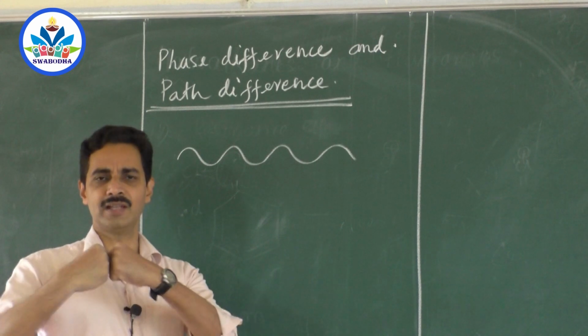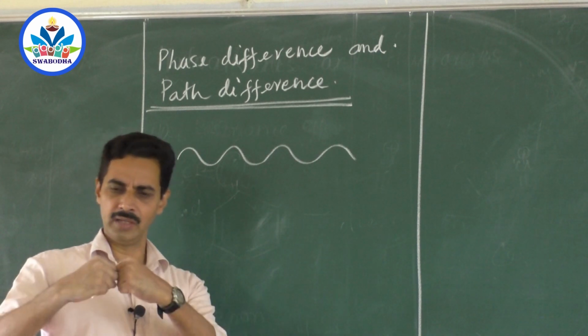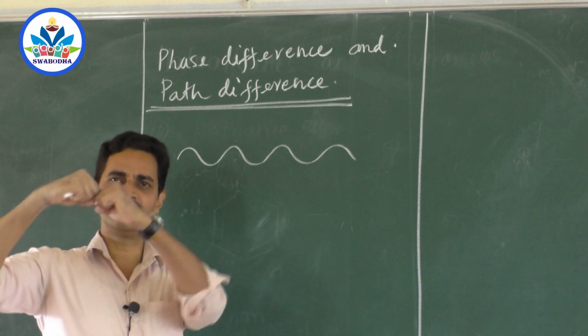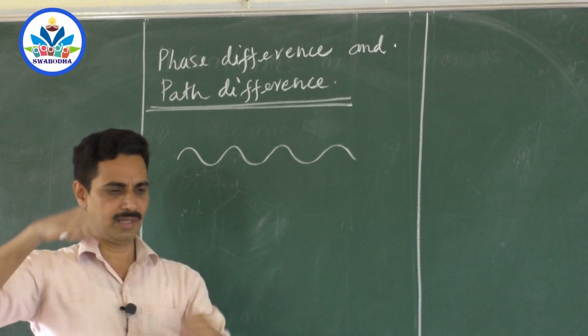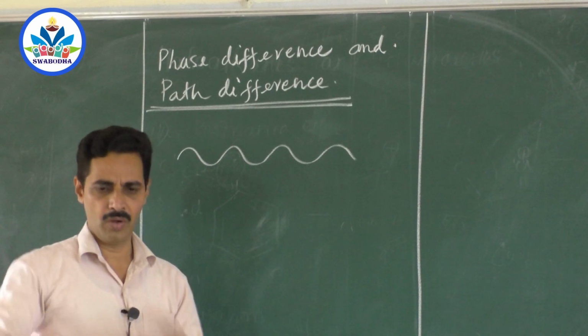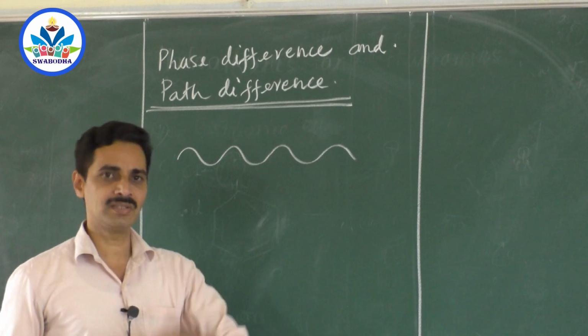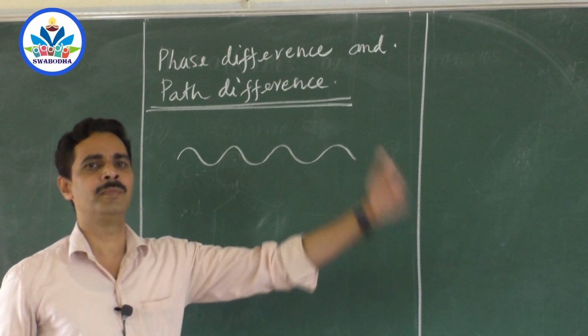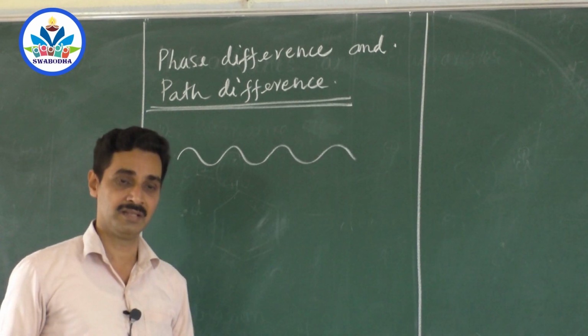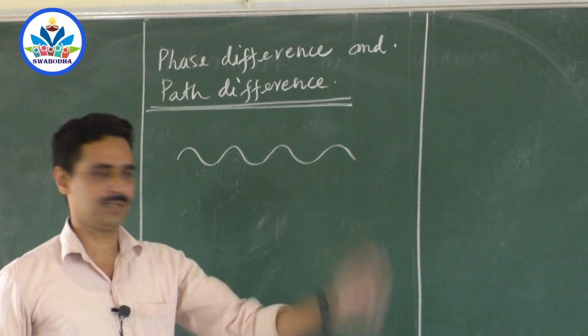But one molecule is attached to another molecule. So when one molecule along with the stick goes up, the other molecule is dragged back. So another one, like this, is like a chain. So all the molecules will go up and come down and they will start oscillating. So that oscillation will transfer from one particle to another. That is what you call disturbance. So disturbance moves from one particle to another.